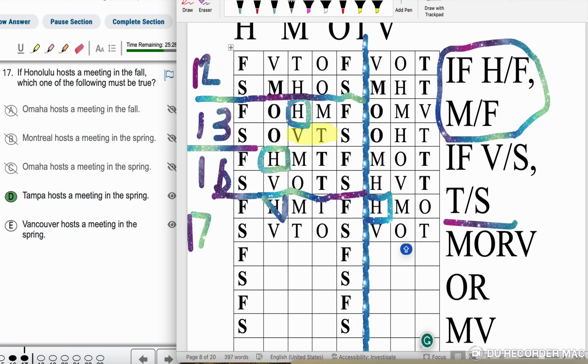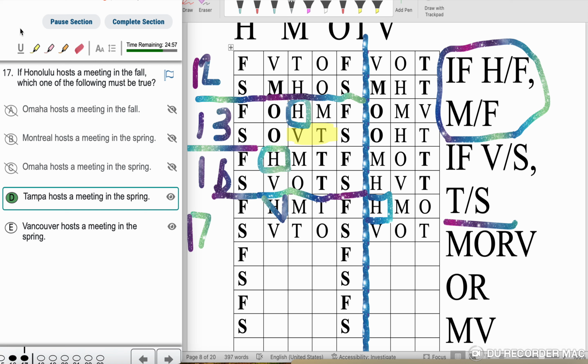So with that being said, according to the condition, if V is in spring, T is in spring. So V is kind of forcing T in this position because of the conditions. If V, then T. So I will go ahead and select T as the answer. Answer D, Tampa hosts a meeting in the spring semester.